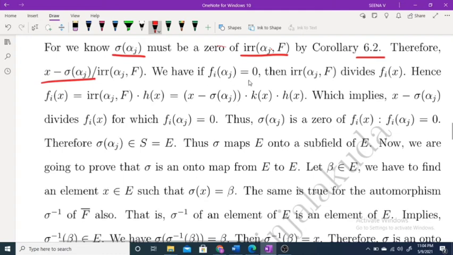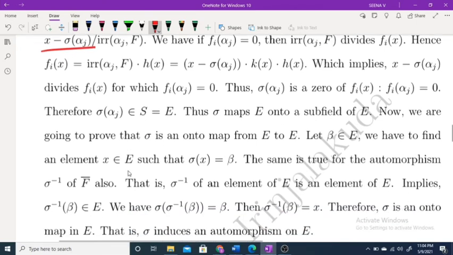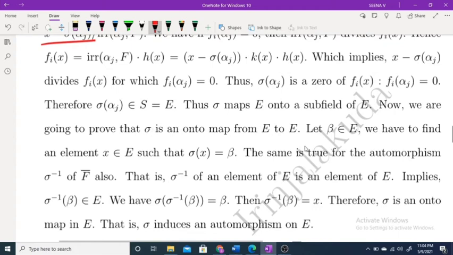Therefore this irreducible polynomial of alpha j over F is actually a multiple of x minus sigma alpha j into something, k of x. Therefore we can write f of x equal to irreducible alpha j over F into h of x, which implies x minus sigma alpha j divides f of x, for which phi of alpha j equal to 0. Therefore sigma alpha j is a 0 of f of x, which is equal to phi of alpha j equal to 0. Therefore sigma alpha j belongs to S, which is equal to E. Thus sigma maps E onto a subfield of E. That means sigma maps E onto itself. Now we are going to prove that sigma is an onto map from E to itself.